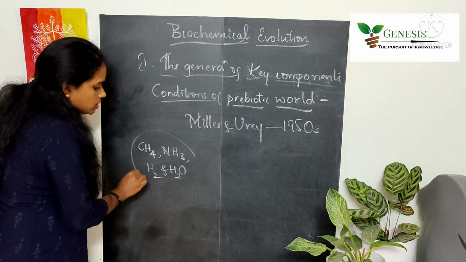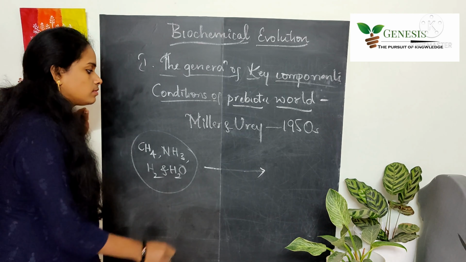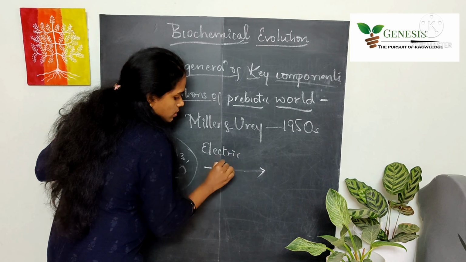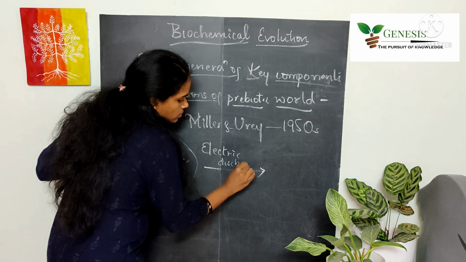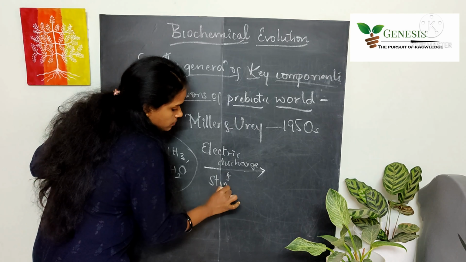So by taking all these compounds, they gave the conditions like electric discharge and stimulating lightning.